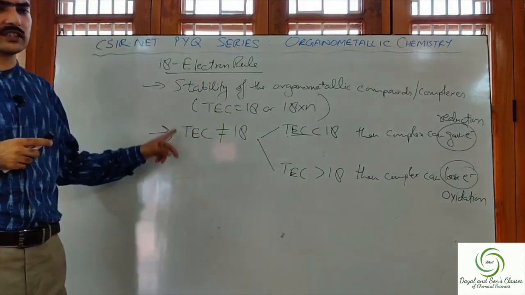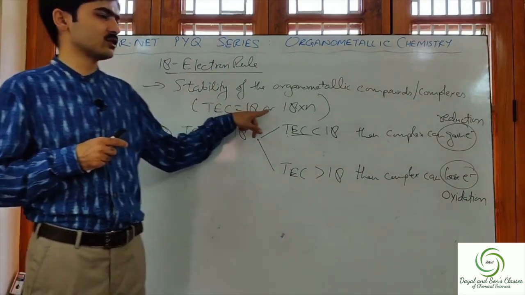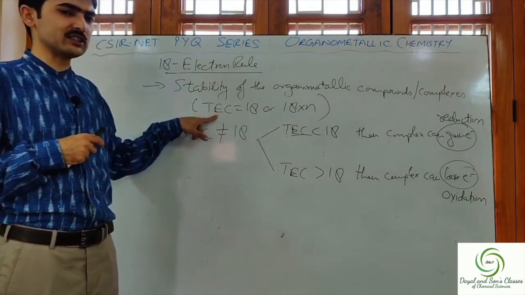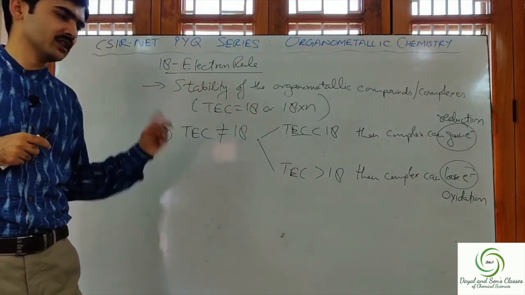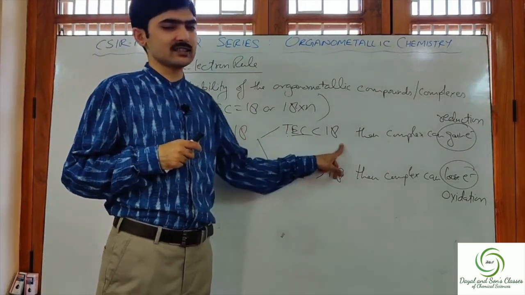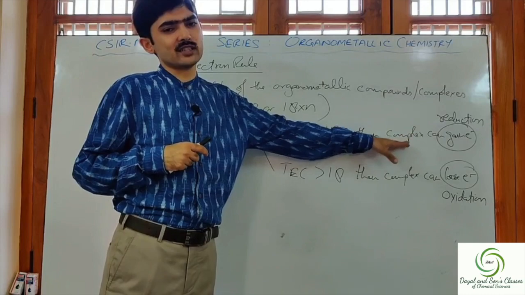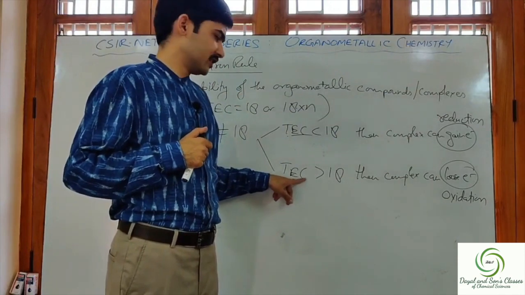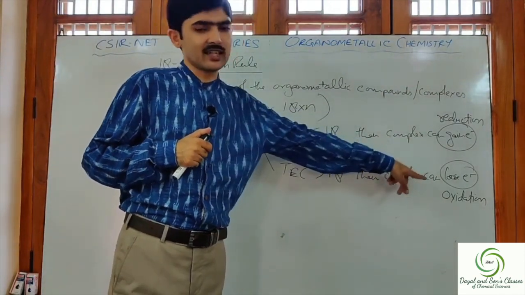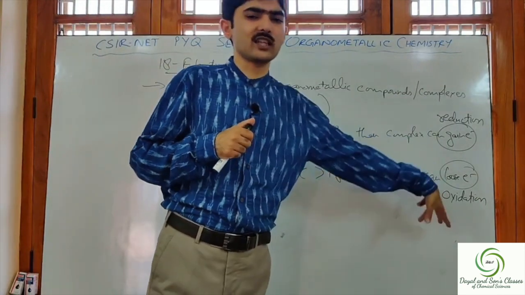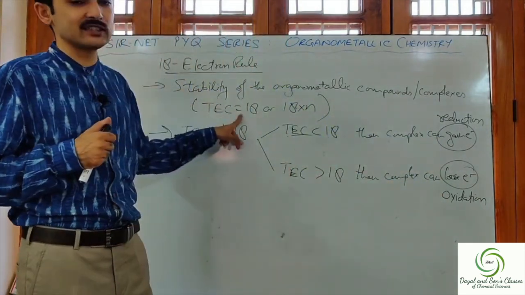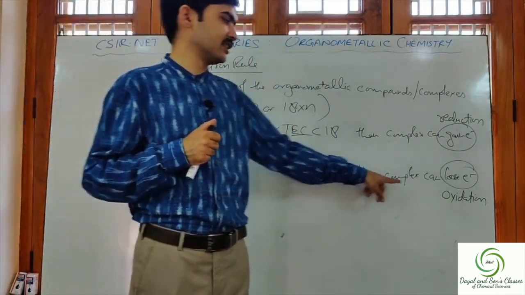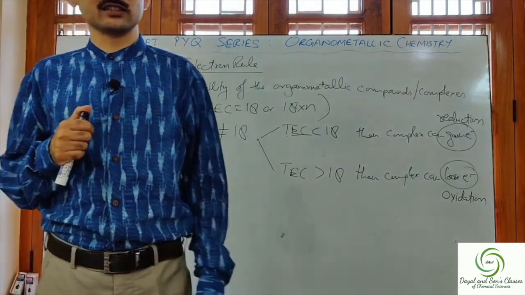So these two are the implications of the 18 electron rule. First is that if TC is equal to 18, then it will be stable. It will be difficult for a compound with TC equal to 18 to oxidize as well as to get reduced. But if TC is less than 18, then there is a very good likelihood that the compound can get reduced easily. But if TC is greater than 18, then there is a heavy likelihood that the compound loses the electron in order to get to TC equal to 18 in a stable state. Therefore, we can say that a compound with TC greater than 18 can be oxidized easily.